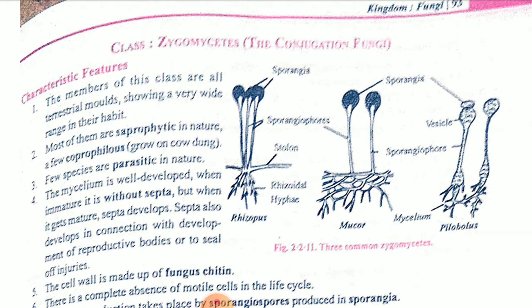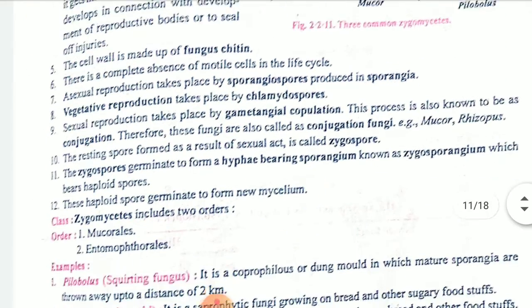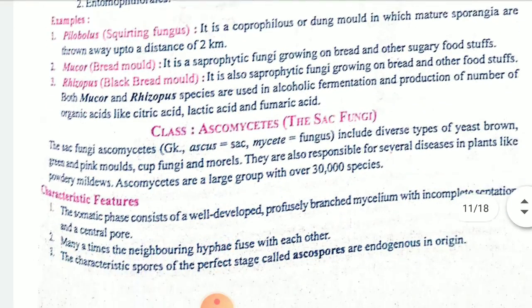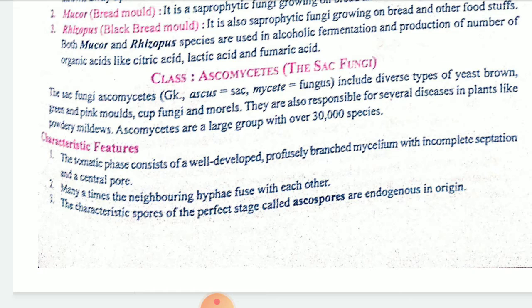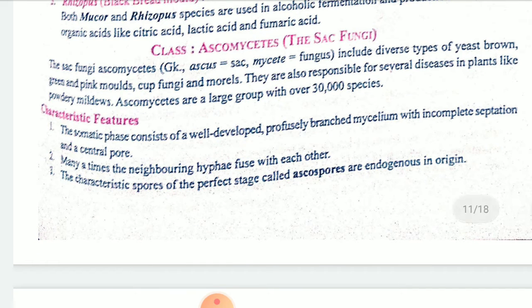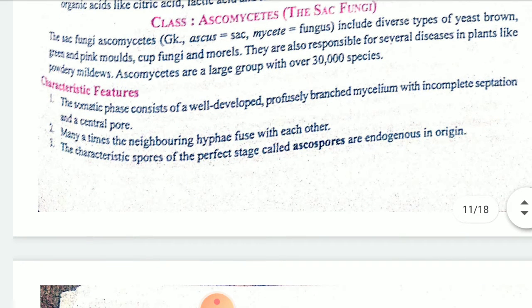Thread-like structure and one lobe is present, that is known as your sporangia. Then Ascomycetes, it will have a sac-like fungus, and it is also known as your yeast. Brown, green, pink, different shapes and different colors are there, and along with that, a cup-like structure will be there. Okay, children. Typical characteristics: somatic phase will be present.